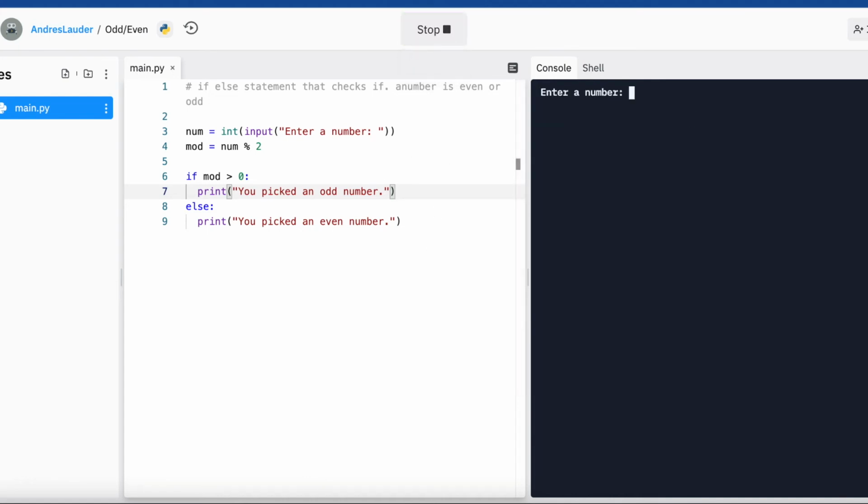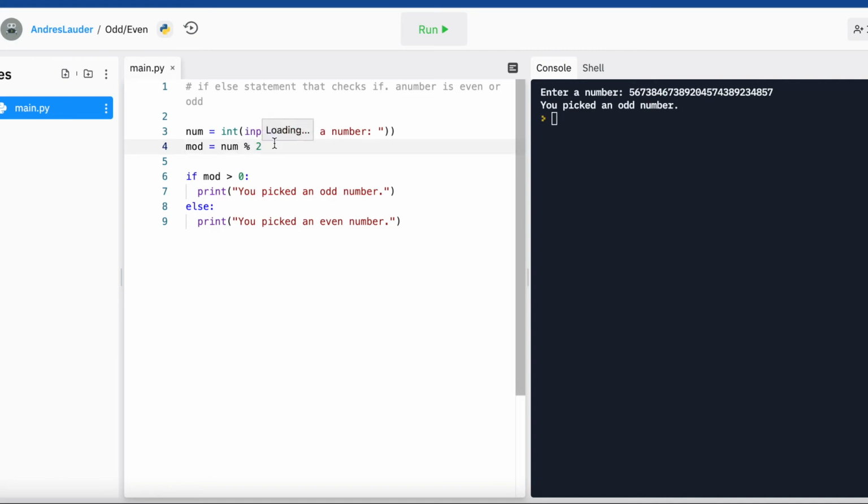So let's enter in 2. We go, you picked an even number. Well, duh. Let's go 1 million trillion bazillion, something weird like that. You picked an even number. Or let's just do something really weird. And then we go, that's pretty cool. But you can see the logic here, where whatever this weird, ridiculous number is, it's going to find out if that's odd or even by splitting it by 2.